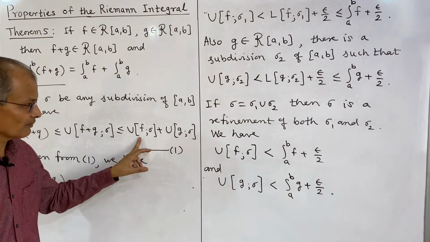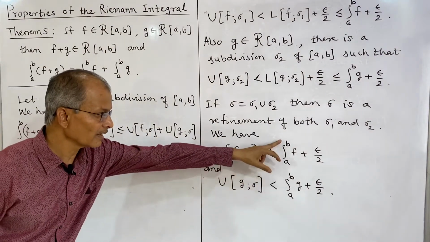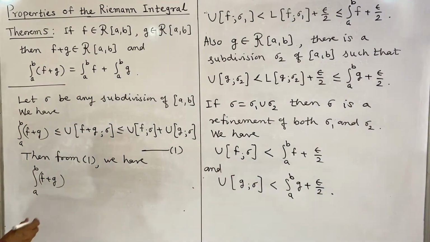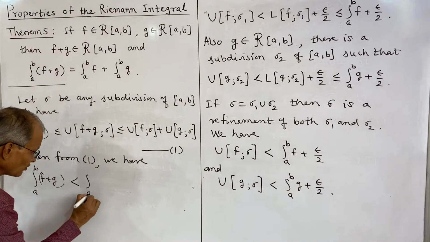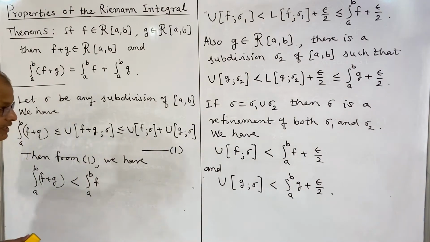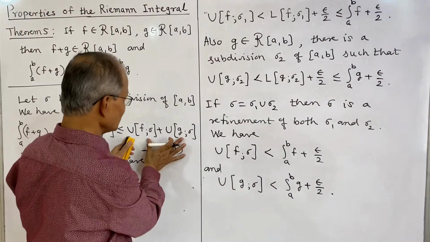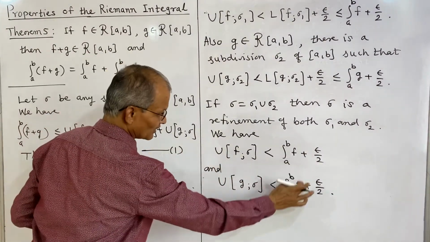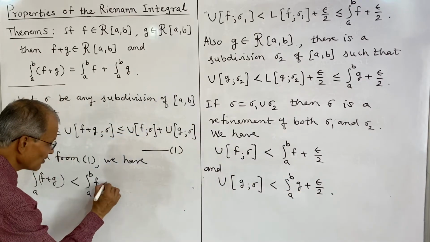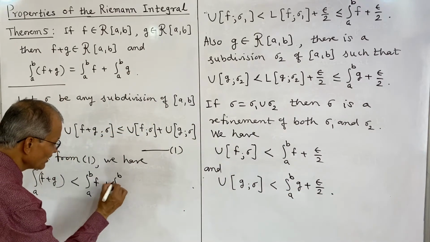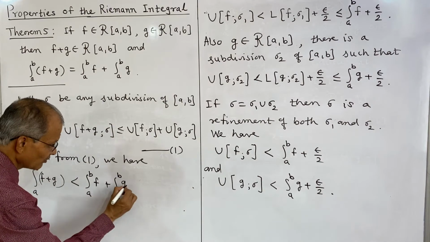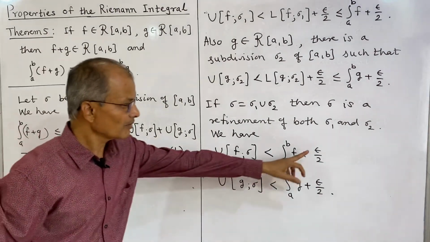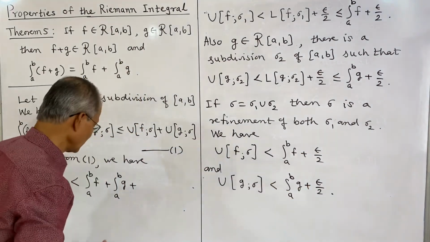But the upper sum of f is less than the integral of f plus epsilon by 2, and the sum of these two is less than the integral from a to b of f plus the integral from a to b of g plus epsilon by 2 plus epsilon by 2, and that is epsilon.